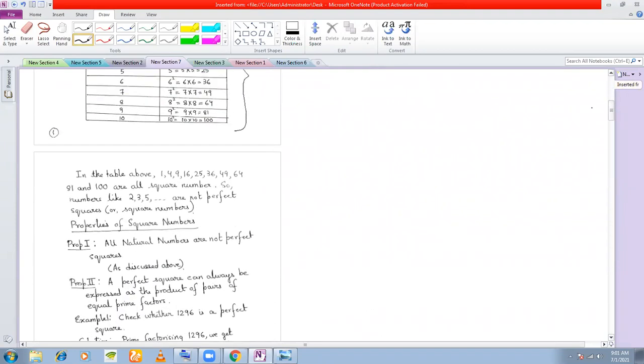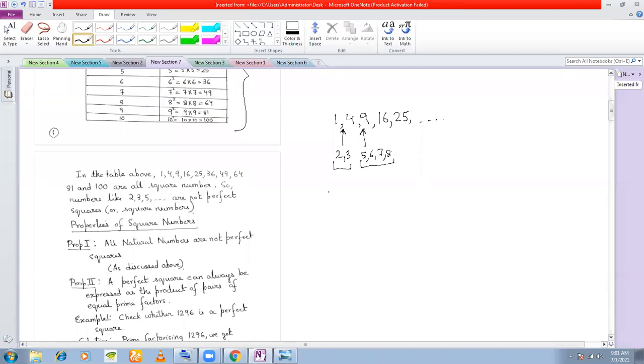Now see, numbers like 1, 4, 9, 16, 25, and so on. These are all perfect squares, right? There are numbers in between also. Between 1 and 4, you have 2 and 3, but 2 and 3 are not perfect squares. Similarly, between 4 and 9, you have numbers like 5, 6, 7, and 8. None of these numbers are perfect squares.